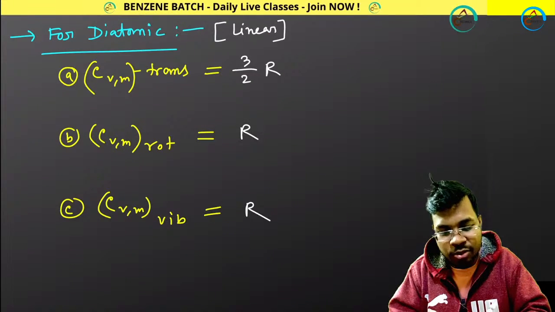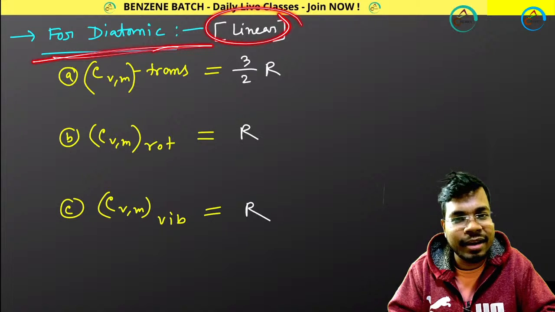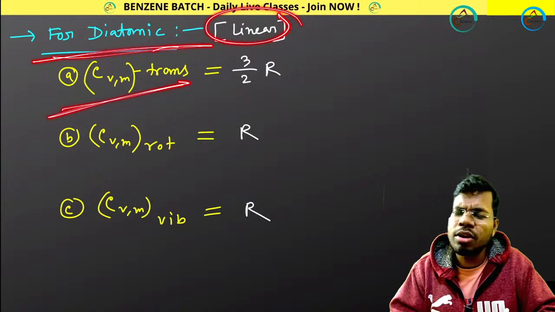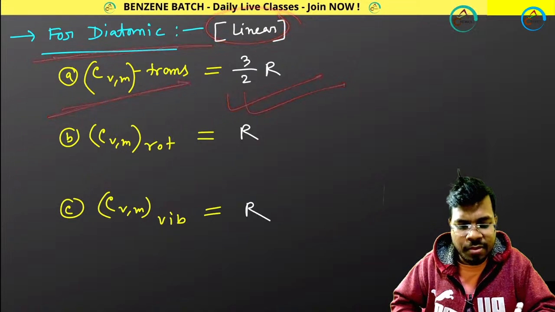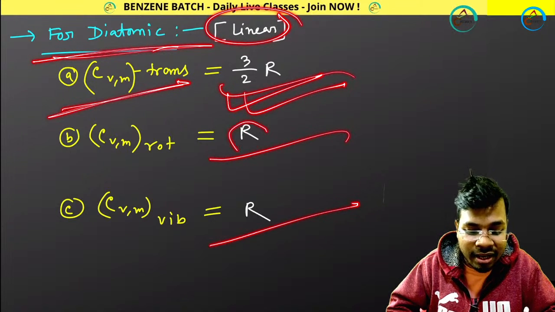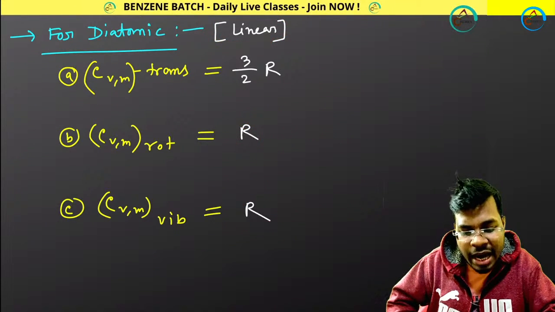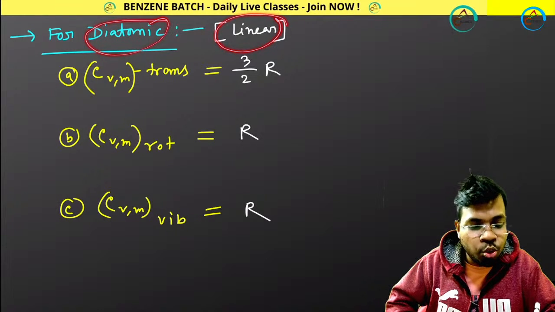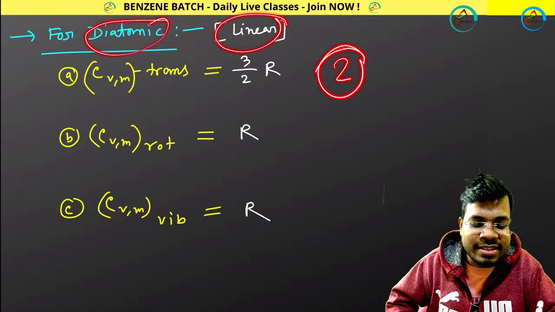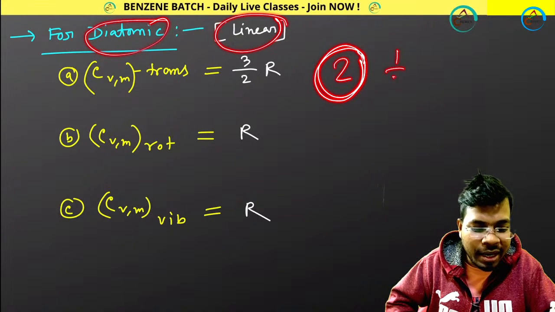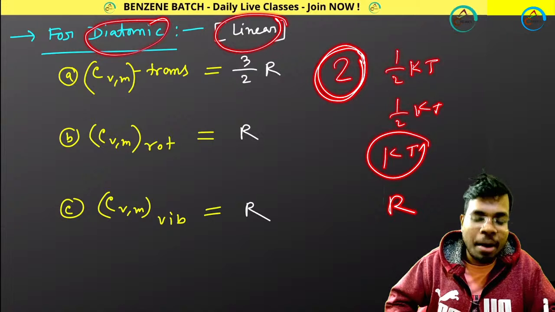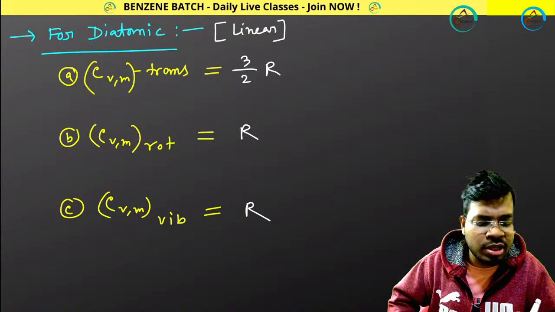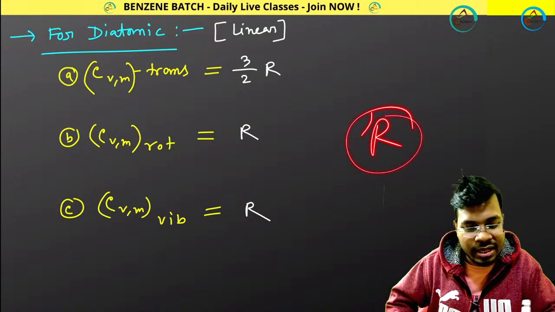For diatomic molecule, you know, diatomic molecule is always linear, right? So whatever your molecule is, it doesn't matter, your translational value will be 3 by 2 R. And then R. Why is it R? Apply the concept. It is diatomic linear. Linear means 2 degrees of freedom, right? So one is half kT, another is half kT, only kT, and kT will become R after differentiation with respect to T. So only R. Yes, you are getting this.